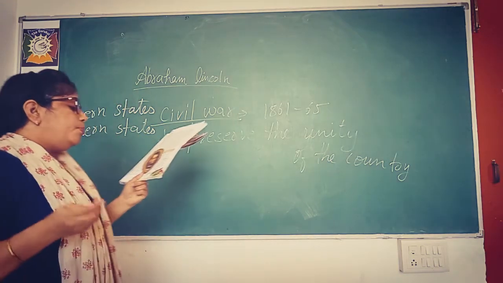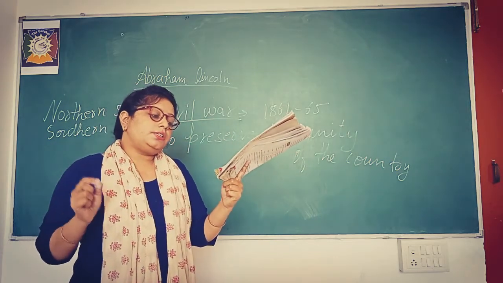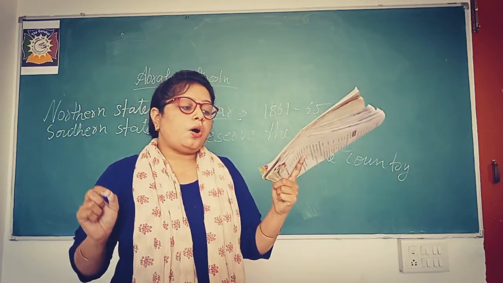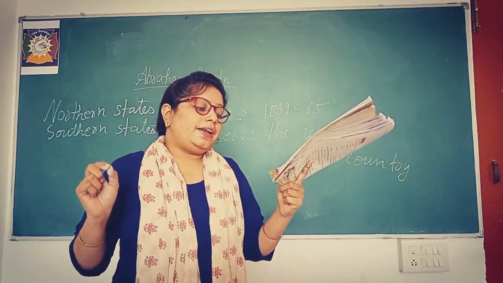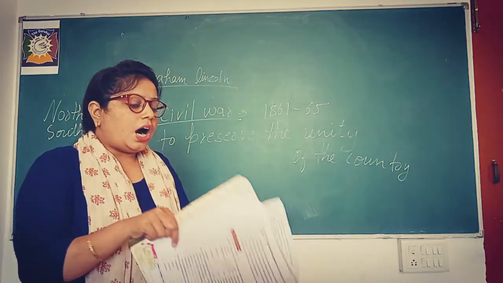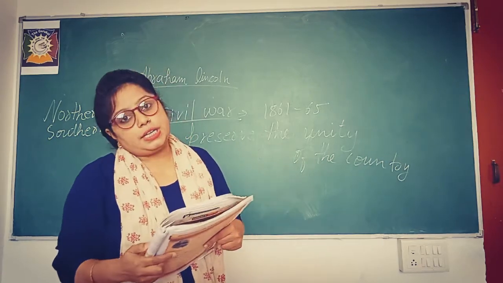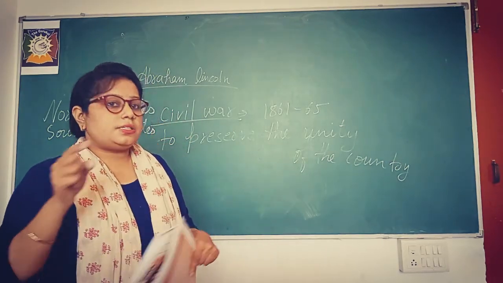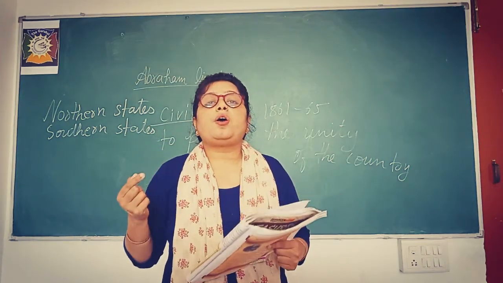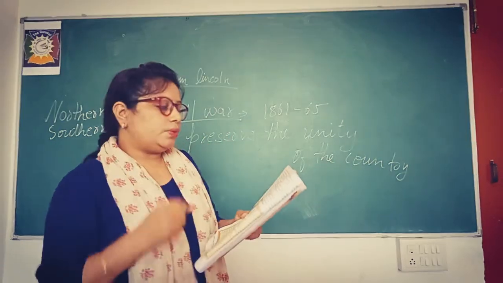Finally, a war broke out. Broke out means it started between the northern and southern states. He fought the war bravely and declared a nation cannot exist half free and half slave. You know, what was the decision made by him? What he proclaimed? Proclaimed means announced officially. What was that?